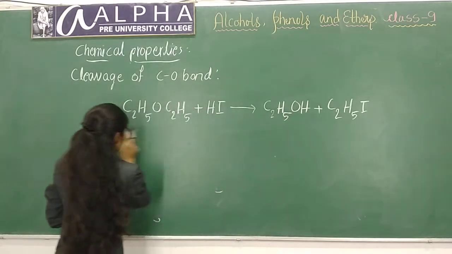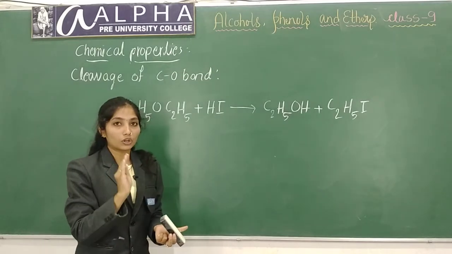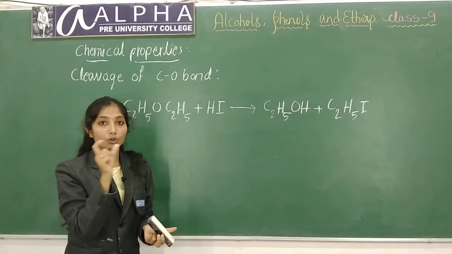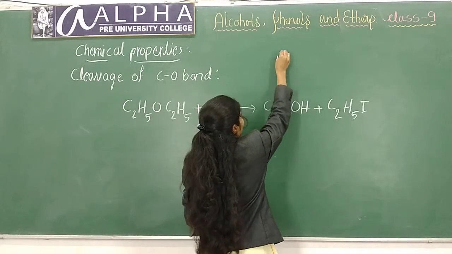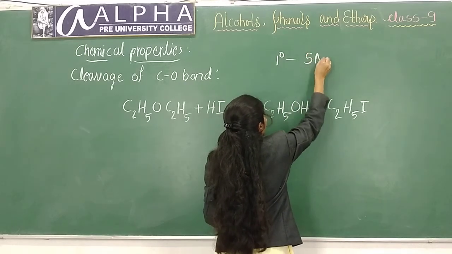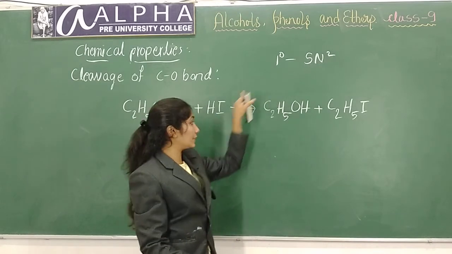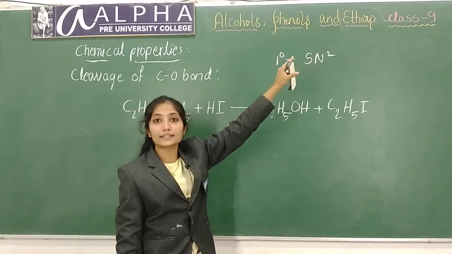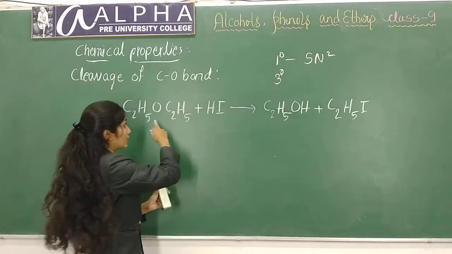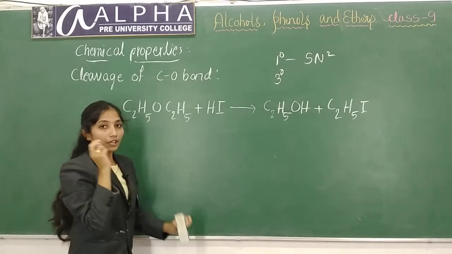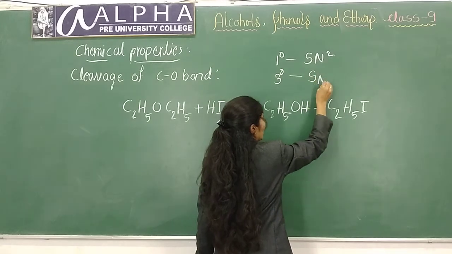Before knowing the mechanism I will tell you a hint. If a primary alkyl group is present on both sides of oxygen, then it follows the SN2 mechanism. If a tertiary group is present on any one side of oxygen, then the mechanism follows SN1.